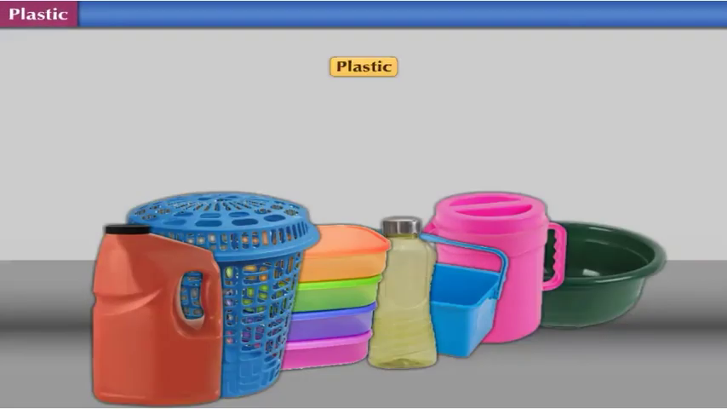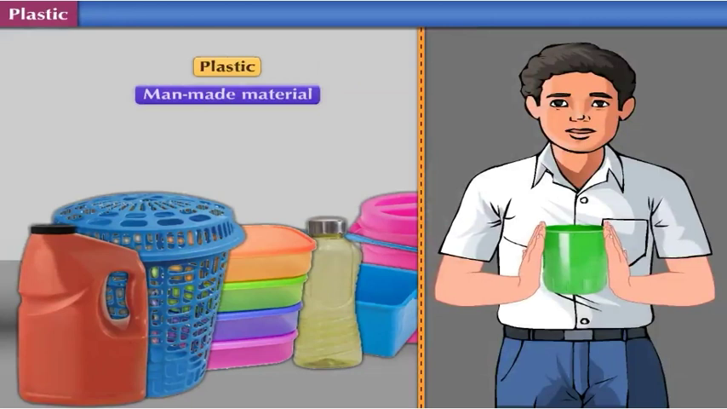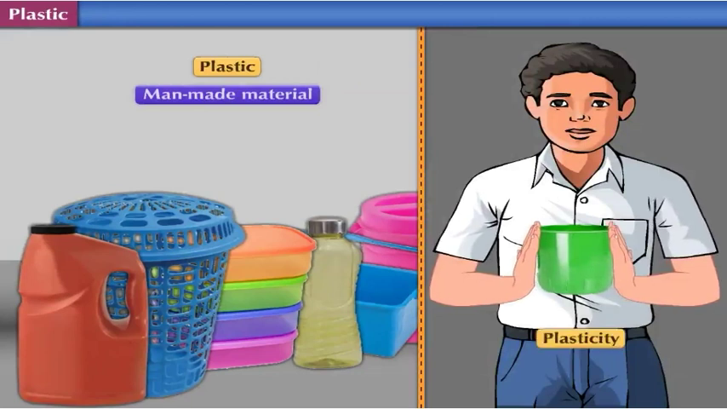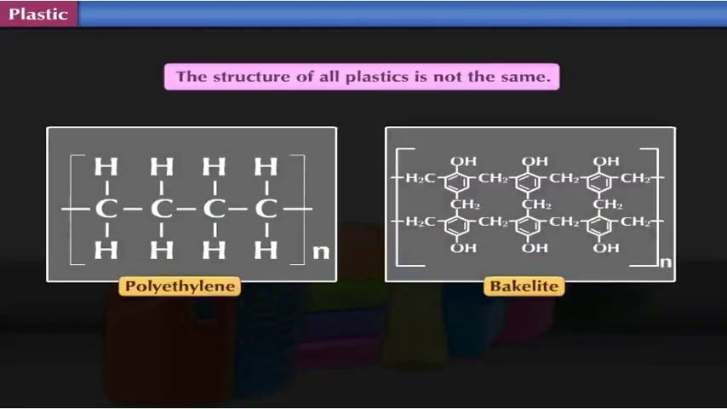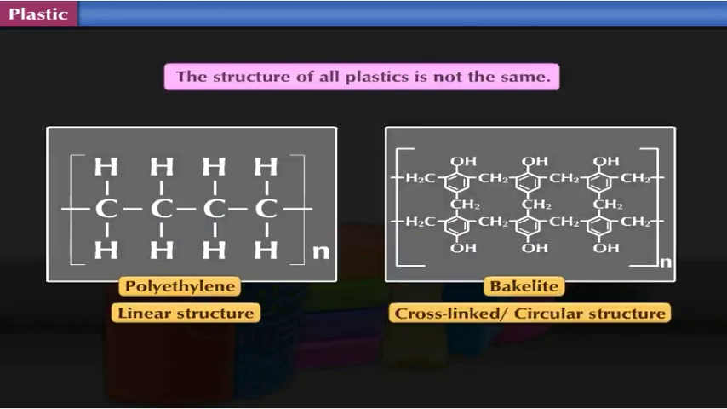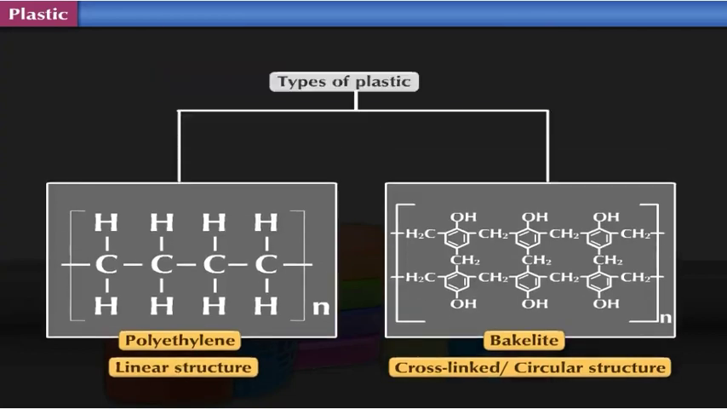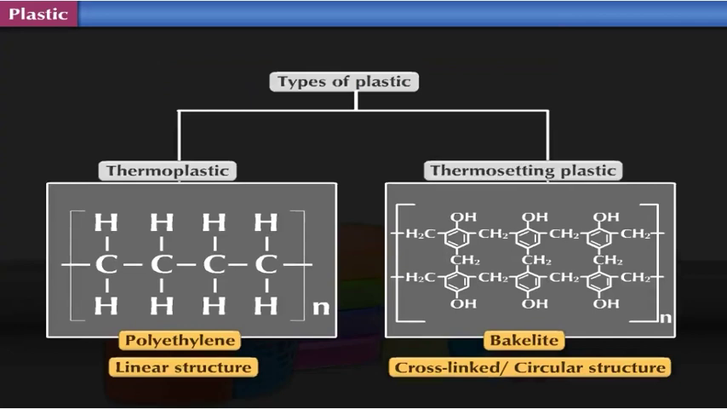Plastic. Plastic is a man-made material showing the property of plasticity and is made up of organic polymers. The structure of all plastics is not the same. Some have a linear structure, while some have a cross-linked or circular structure. Plastics are of two types: thermoplastics and thermosetting plastics.